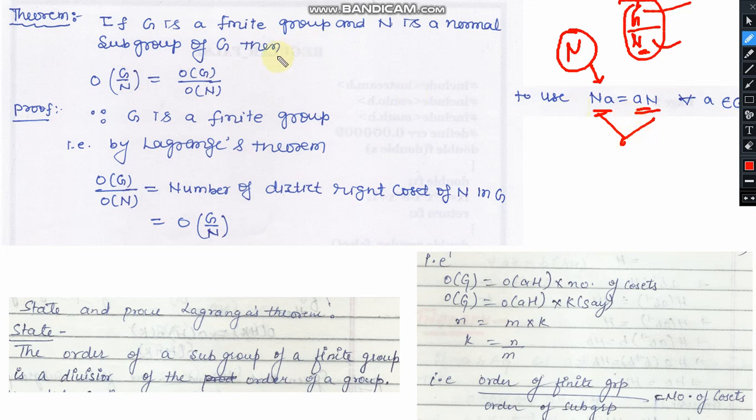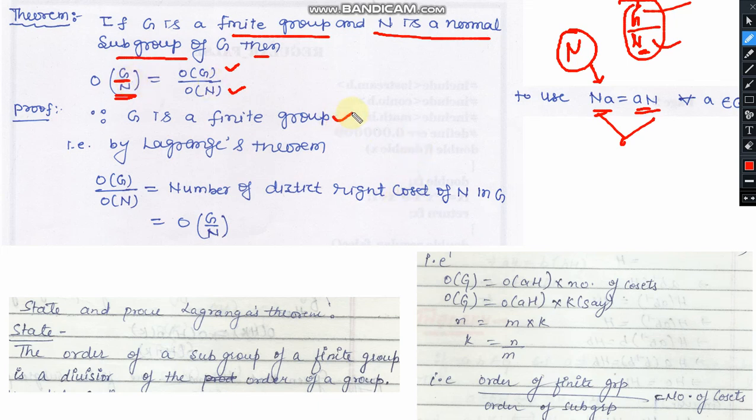Now let us take a few theorems related to finite groups. In this theorem, it is stated that G is a finite group and N is a normal subgroup of G. Then the order of G upon N is equal to the order of the group G upon the order of the normal subgroup N. This is a finite group. It means it is a collection of all right cosets, and its order is equal to the order of G upon the order of N.